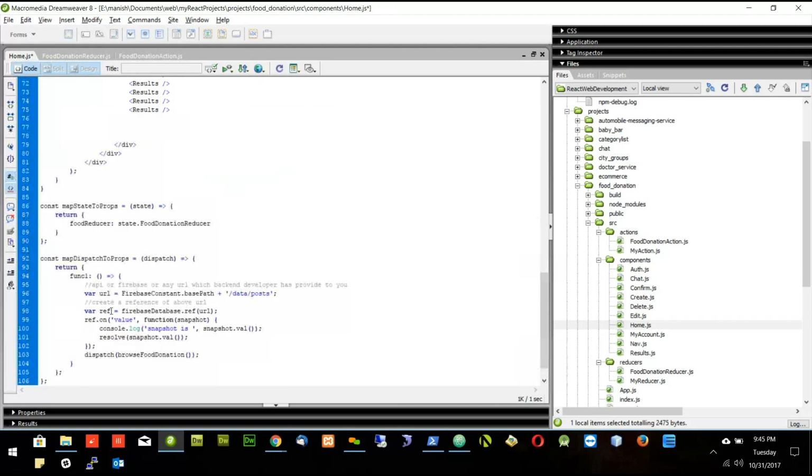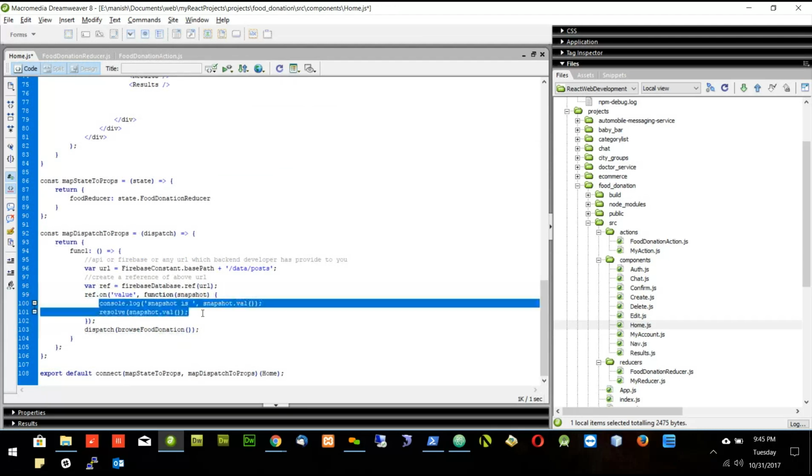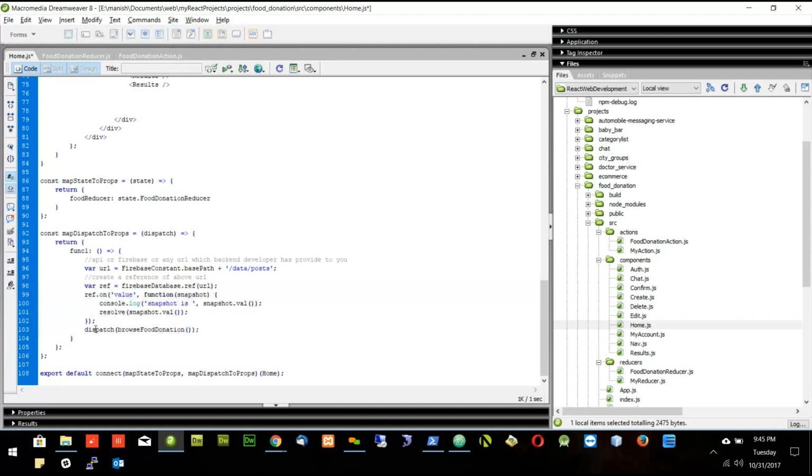In the function, I will put this Firebase part, and whenever data comes here from the Firebase, at that time I will fire the action. So here I will fire the action, and in this browse food donation, I will pass this whole value.